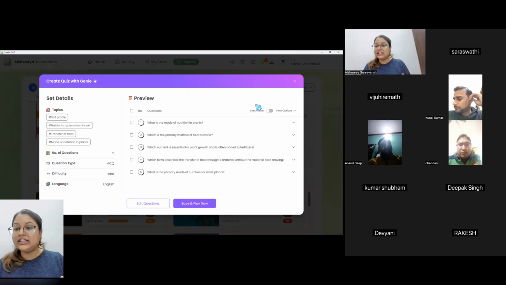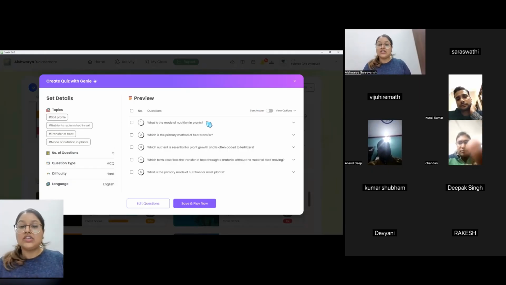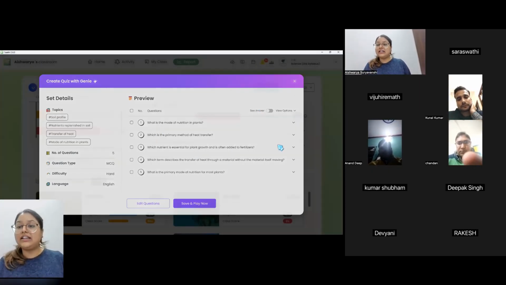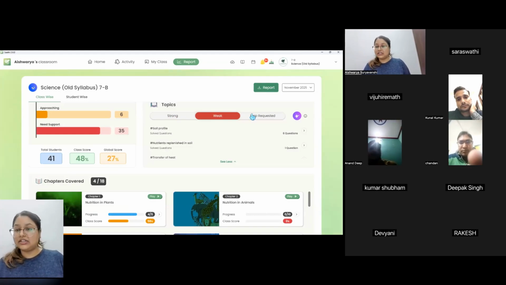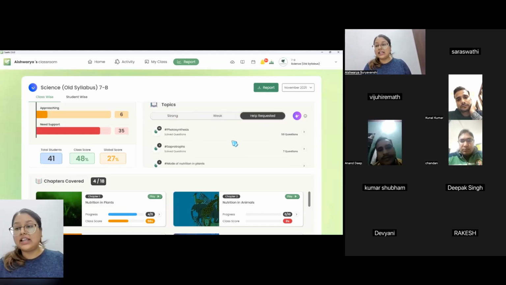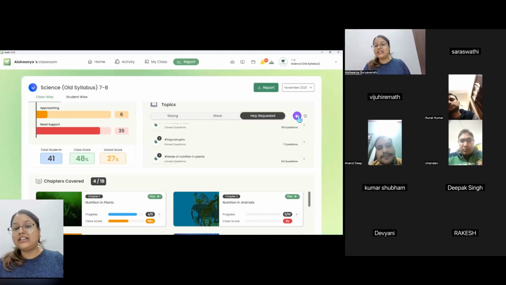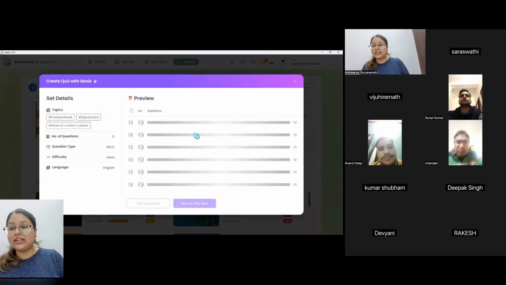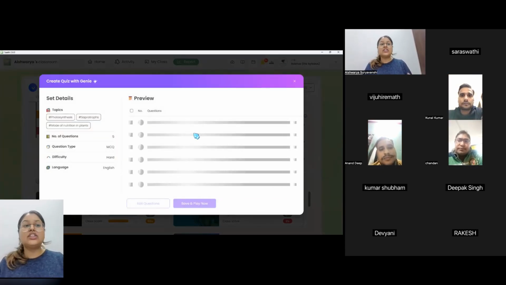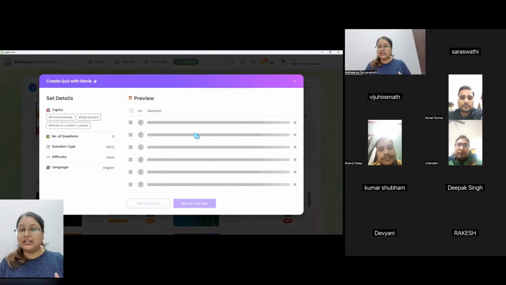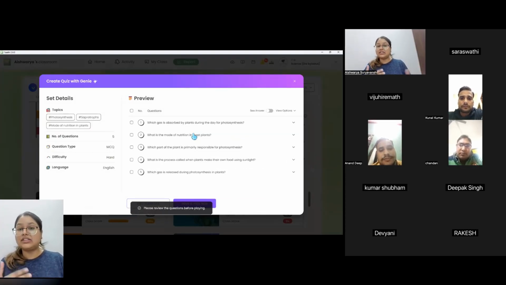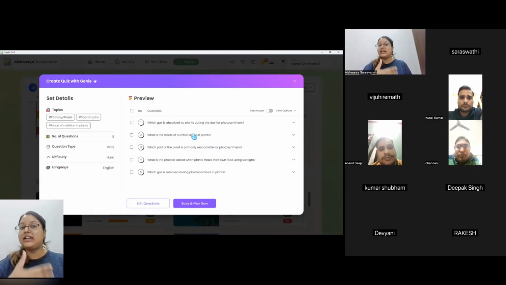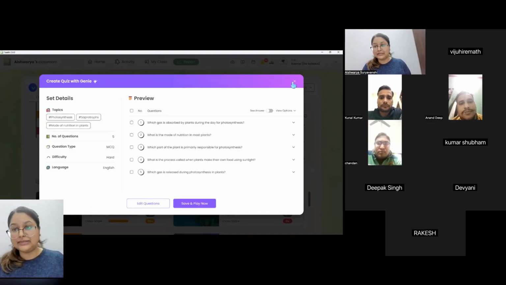It's already weak for them, right? So they'll practice first and then they can move towards the strong section. And then there's help requested, where you can actually use this to generate questions on the topic where they have requested help. So this can be a combination of multiple easy, medium, hard, because that's where it's more about getting to know the concept better, and maybe if they had any doubts or any questions related to it, they'll be able to resolve it from there.